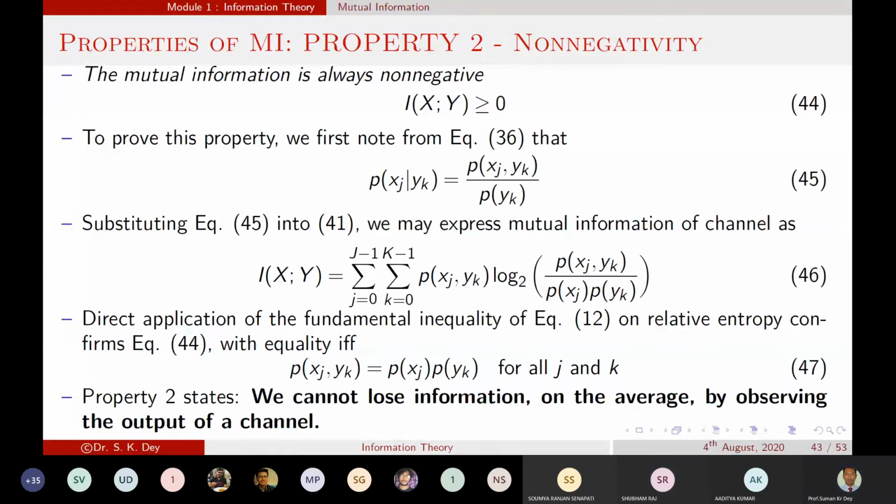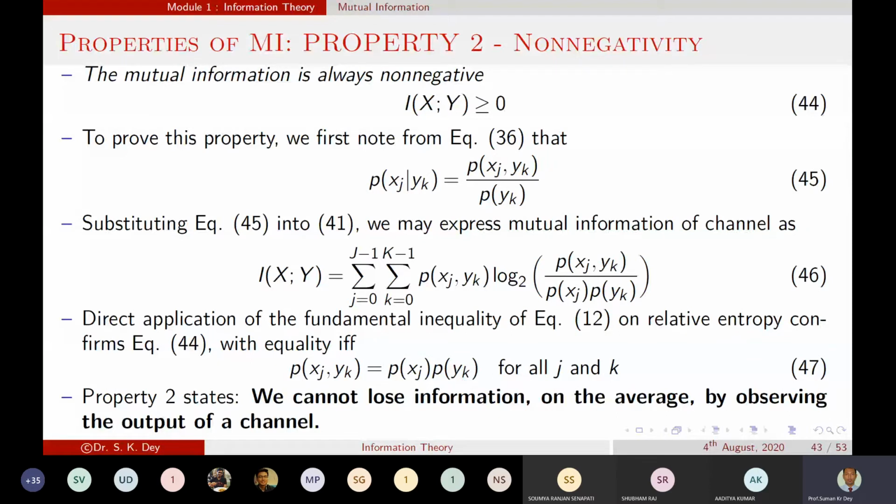Yes, sir. Okay. So this is a direct application of the fundamental inequality in equation 12 of relative entropy. When we discussed relative entropy, we saw this term will be the same, and we already know this term is equal if and only if P of xj comma yk equals P of xj into P of yk.